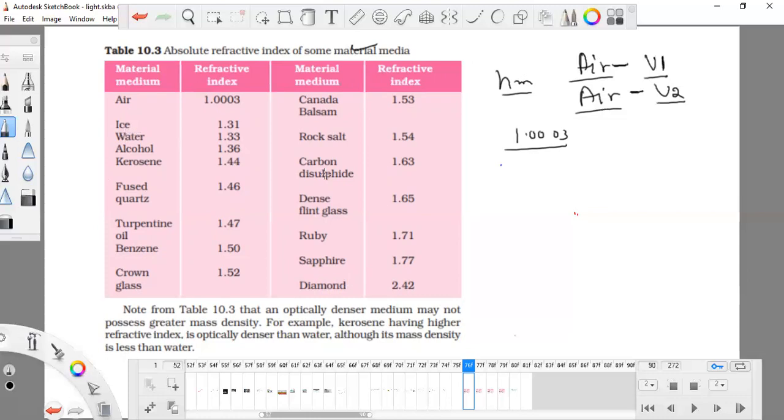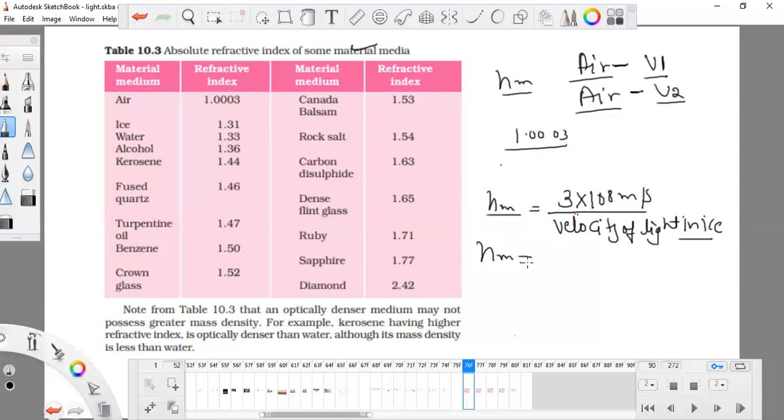Now this is ice. What is nm? The refractive index is found from the velocity of light in air, 3 into 10 to the power 8 meter per second, and the velocity of light in ice. I don't know the velocity of light in ice, but if I put in this value, the value will come 1.31. It was previously found.